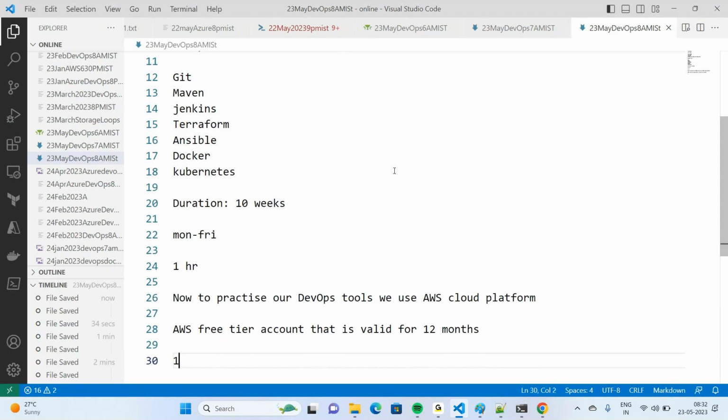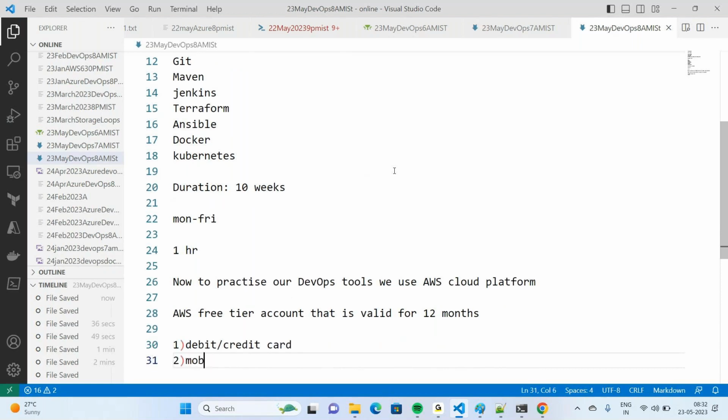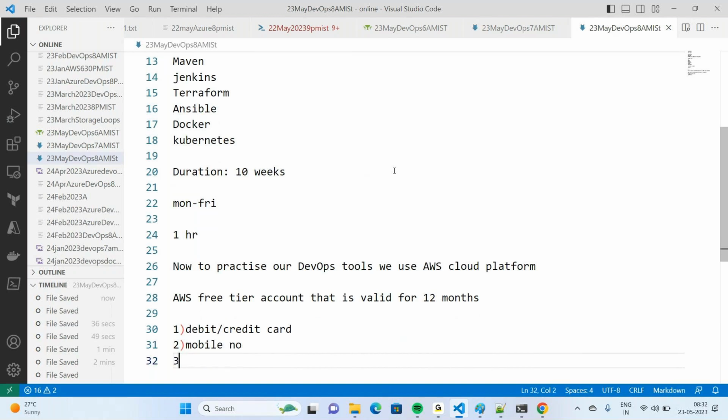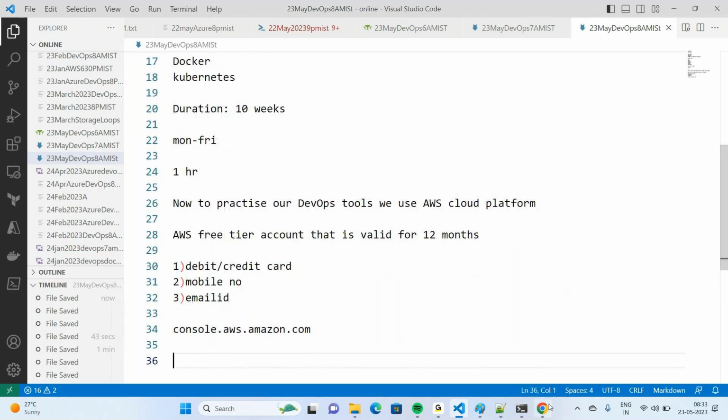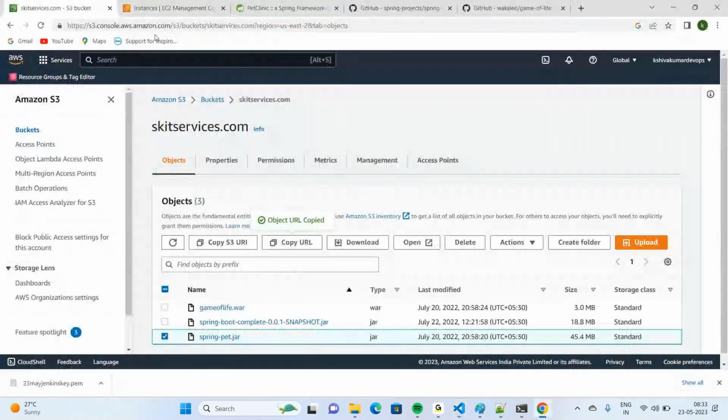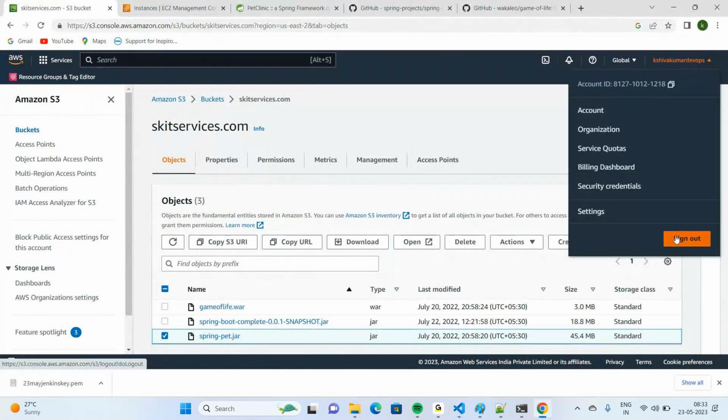To create this account, you need to have either a debit or credit card, one mobile number, and an email ID. Once you have these three things ready, you can use console.aws.amazon.com. This is the link to create a new AWS account. All our live sessions will be on AWS cloud only.